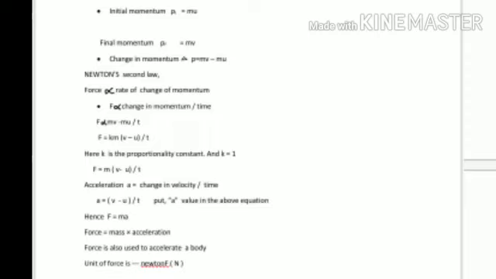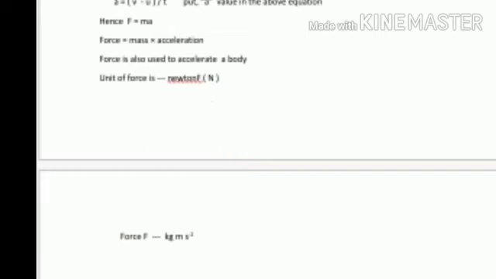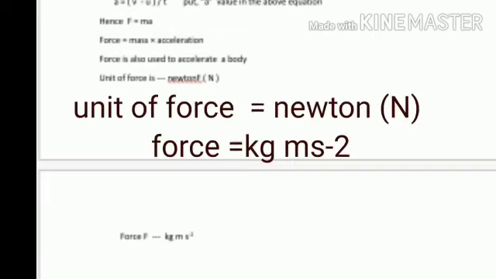a means acceleration. What is acceleration? Rate of change of velocity. So a equals (v minus u) by t. So we put (v minus u) by t instead of a. Hence F equals ma. So force is mass into acceleration. We conclude that any force we apply on an object causes acceleration. So force is also used for accelerating an object.